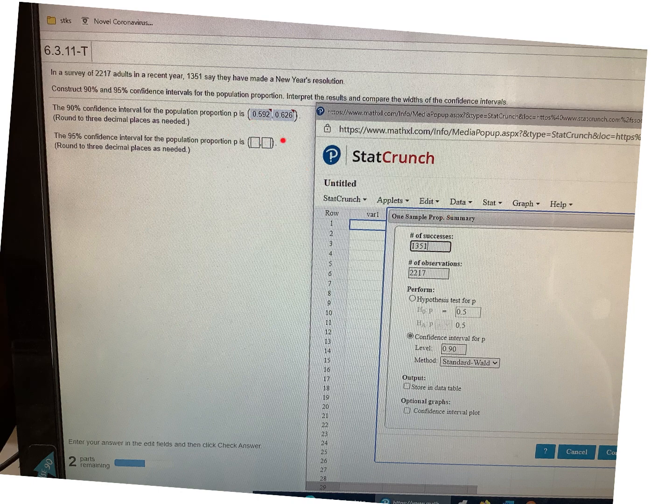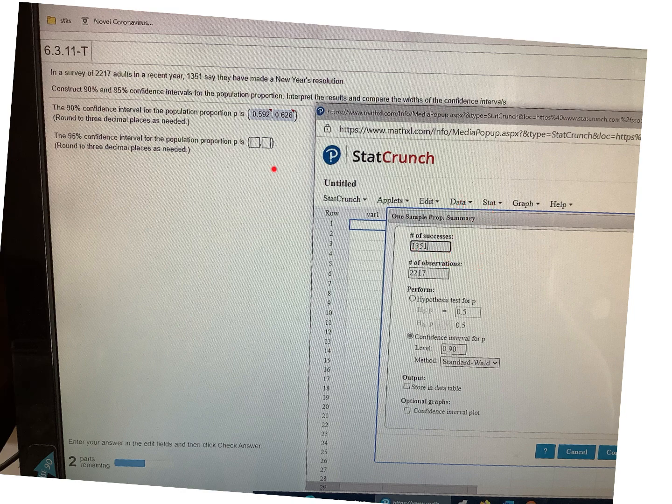So you can do this by hand with tables, but StatCrunch is a pretty easy way to do it. So this time you want to click on Stat, then you click on Proportion. You have to go down to Proportion Stat, then one sample with summary. So it's one sample proportion summary. So go to the stat proportion stats.